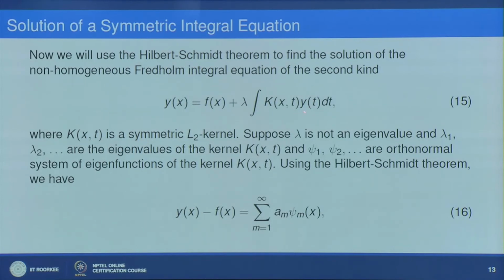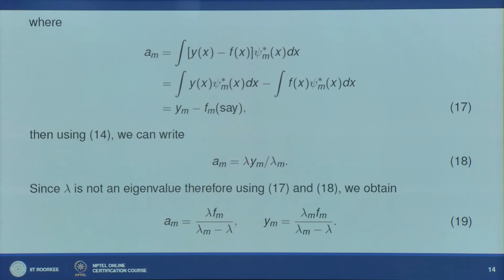the Fourier coefficient corresponding to this y. So I can write a_m as λy_m divided by λ_m. So you can equate these two things, and when you equate them, you can get your a_m and y_m. So a_m is the Fourier coefficient here, and it is written as λf_m divided by λ_m − λ.